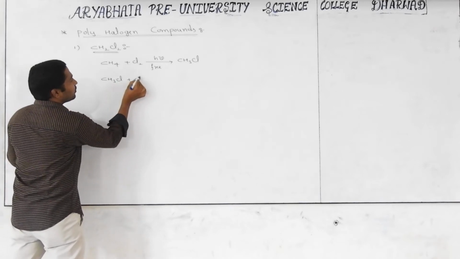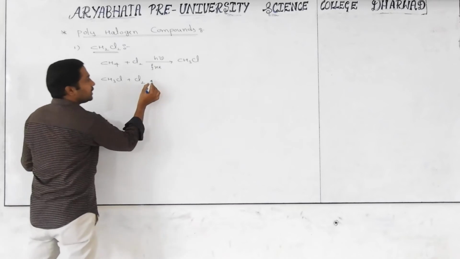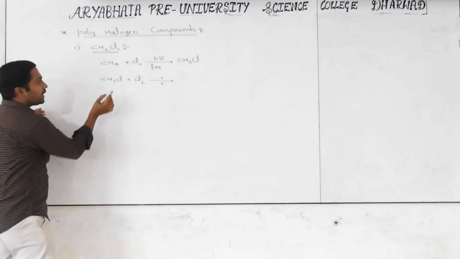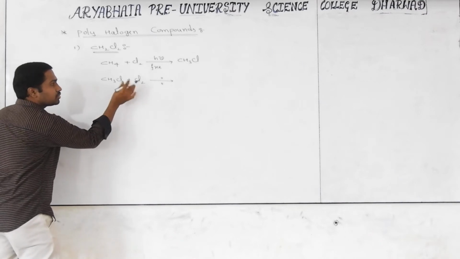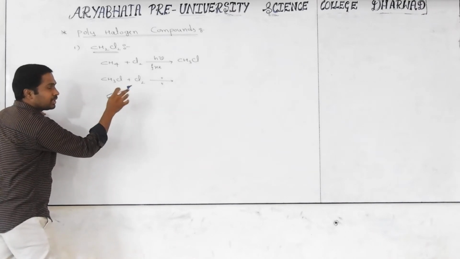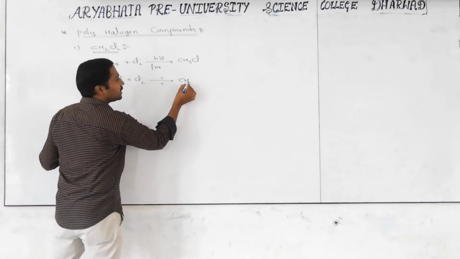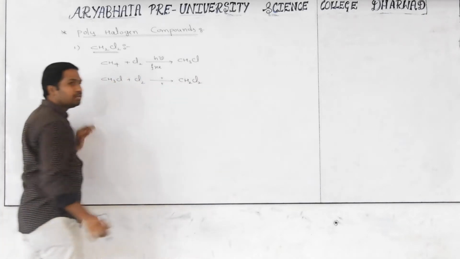CH3Cl is still undergoing reaction with chlorine in presence of sunlight. Once you see the preparation, you will get it. Again, one more H radical, one more Cl radical will undergo elimination. That H will be replaced with Cl. Then what are we getting? CH2Cl2. How can you tell this one?